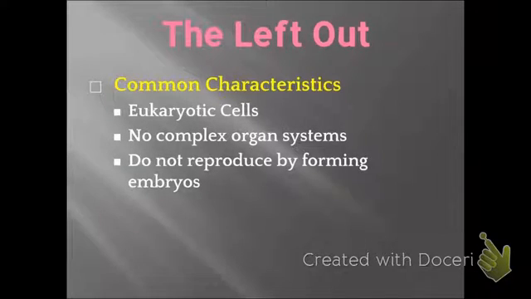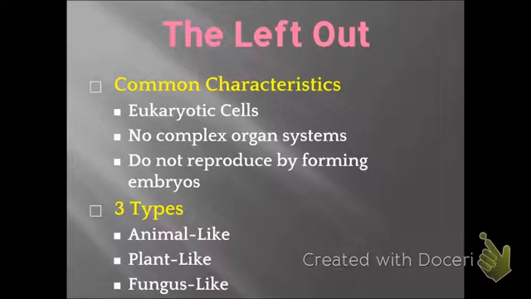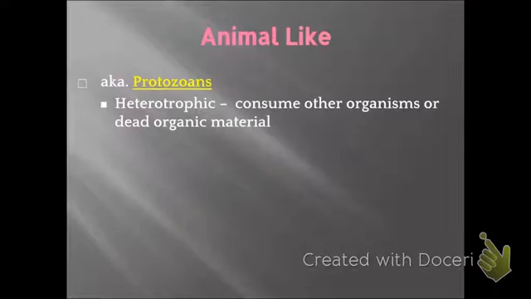So the common characteristics are that they have eukaryotic cells, they have no complex organ systems, and they do not reproduce by forming embryos. So those are some common characteristics of protists. And there are three types of protists: animal-like protists, plant-like protists, and fungus-like protists.